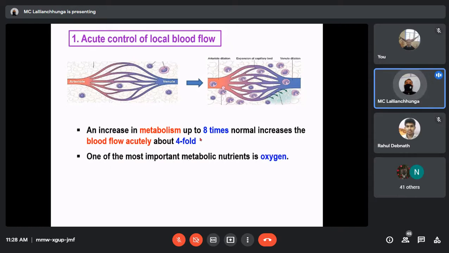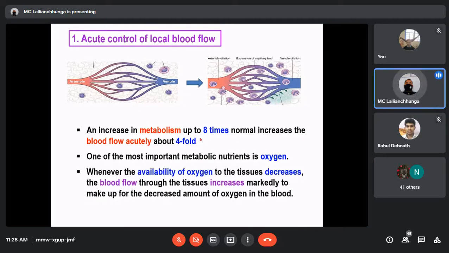One of the most important metabolic nutrients is oxygen. We all know that oxygen is necessary in every metabolism. Whenever the availability of oxygen to the tissue decreases, the blood flow through the tissue increases markedly to make up for the decreased amount of oxygen in the blood. When availability of oxygen decreases, that means when you do physical exercise, you are consuming a large amount of oxygen. Because of that, your skeletal muscle will require more oxygen to maintain normal metabolism.